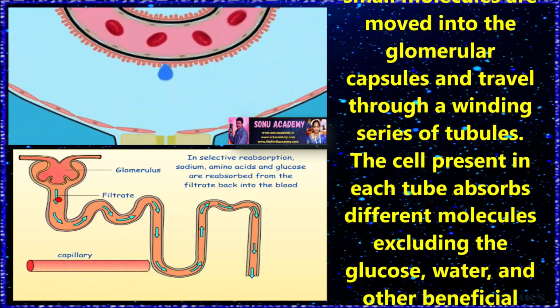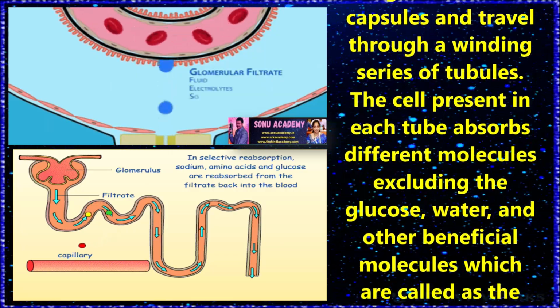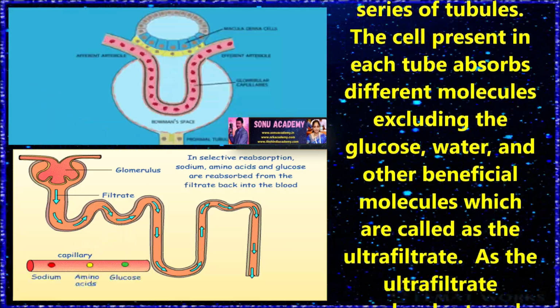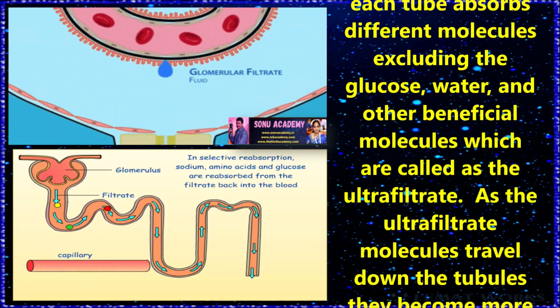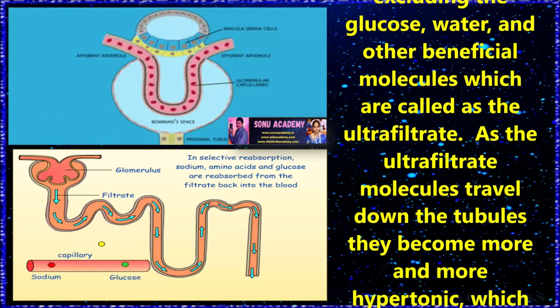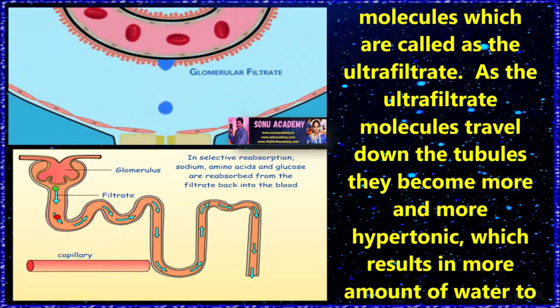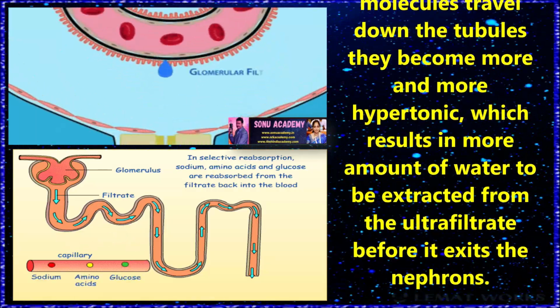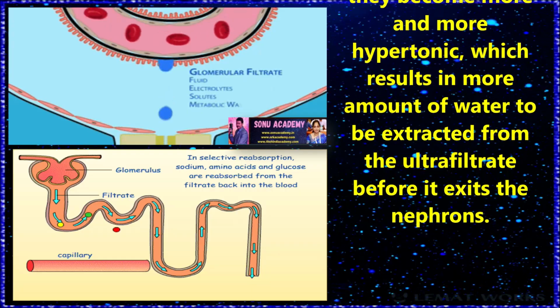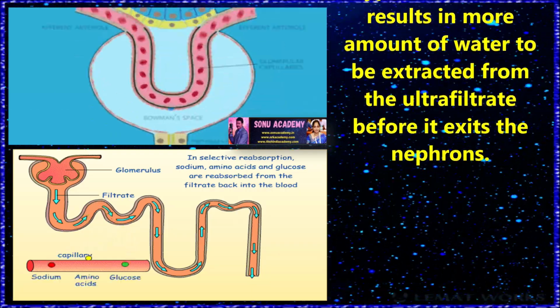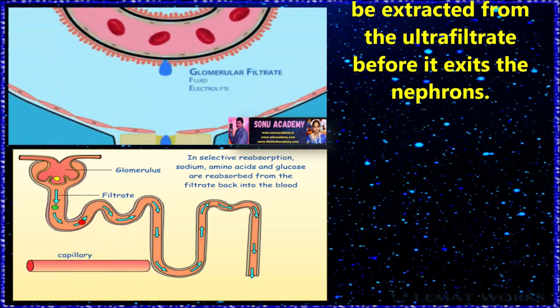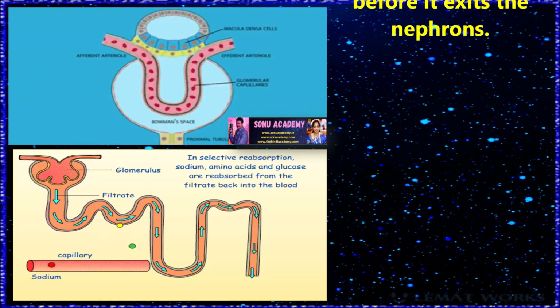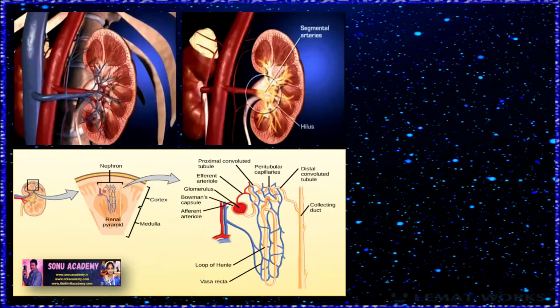The cells present in each tube absorb different molecules including the glucose, water and other beneficial molecules, and the remaining fluid is called the ultrafiltrate. As the ultrafiltrate travels down the tubules, it becomes more and more hypertonic, which results in more water being extracted from the ultrafiltrate before it exits the nephron.